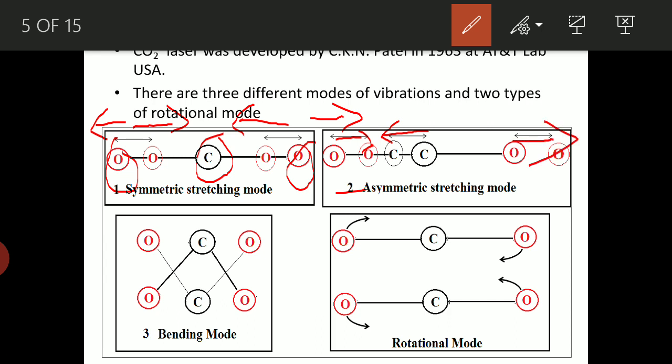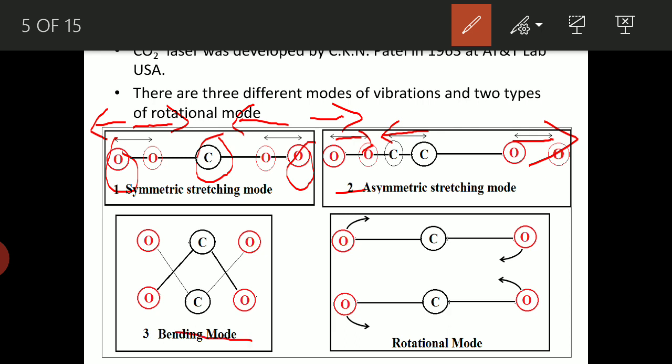So in this, the atoms are moving in opposite directions. One is moving towards the carbon and the other is moving away. Such a type of vibration we are going to call the asymmetric stretching mode of vibration.